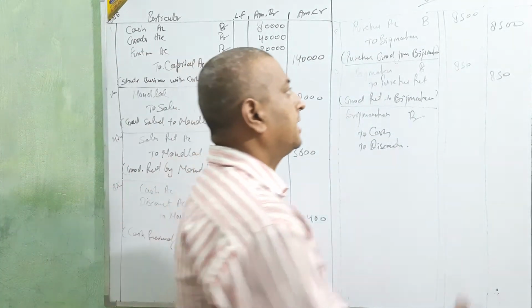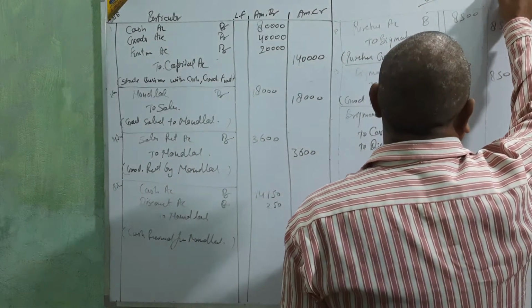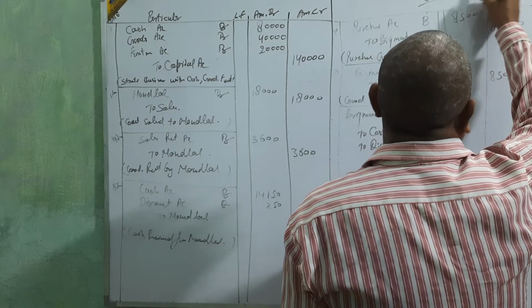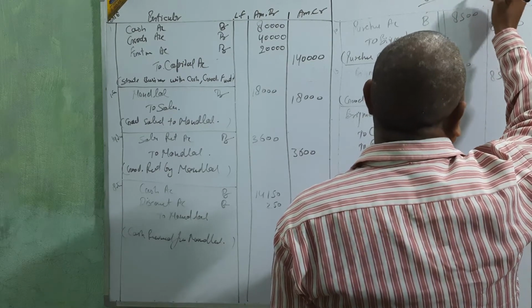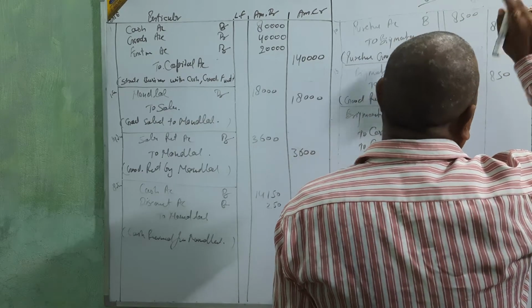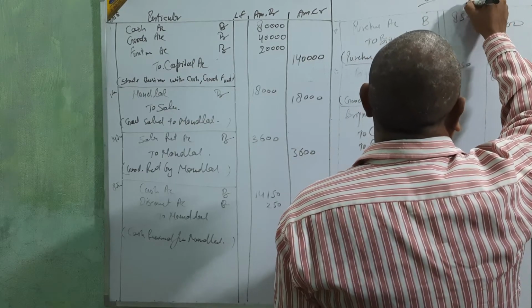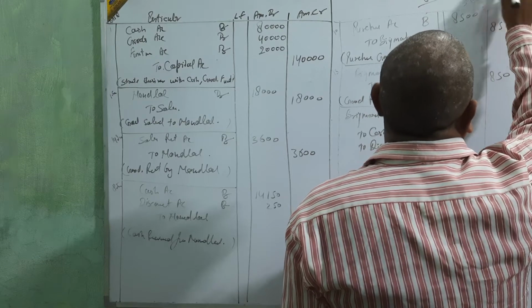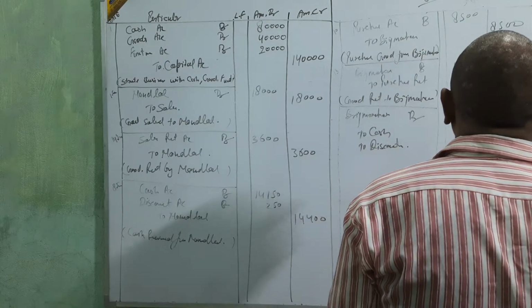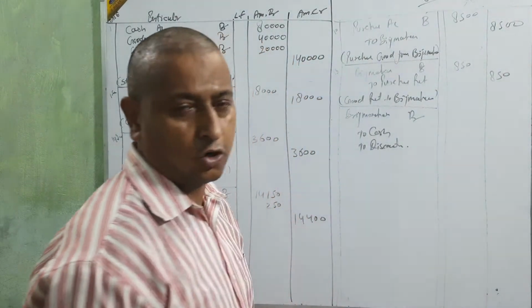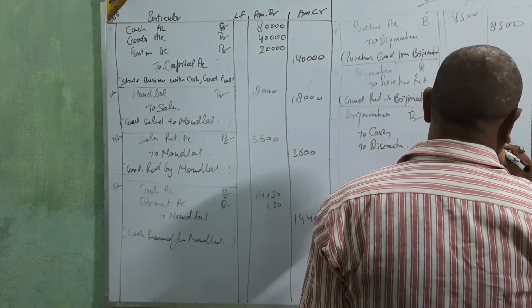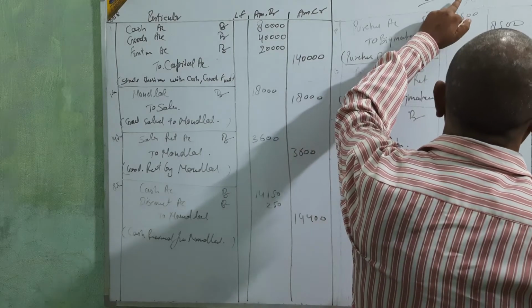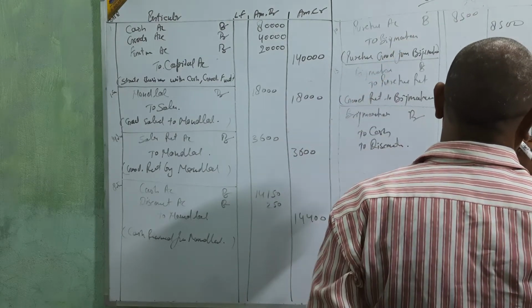4%. Just go and calculate the 4% discount. 4 upon 100. Cut this amount. It means cut this amount: 306 rupees discount. Okay, beta? 306 rupees discount. Less this amount from here.